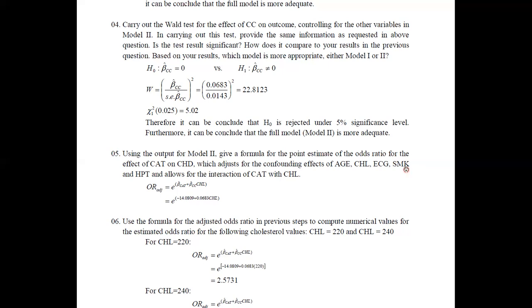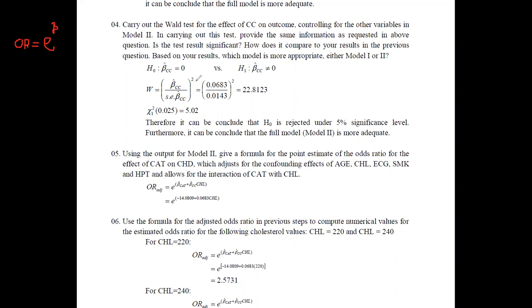It means that if we are considering them as fixed, we still need to consider the interaction of CAT with CHL. Therefore, now you can call the odds ratio the adjusted odds ratio. This can be considered as we have already identified. Simply, we have taken the odds ratio as e to the power beta.